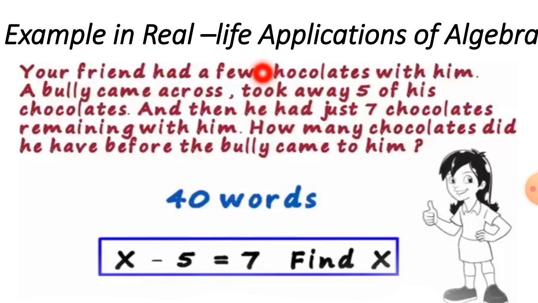X means few chocolates. We don't know what the few chocolates are. It can be 10, 15, 20. Since it is unknown, that's why we have put X. And took away 5 chocolates means that 5 chocolates have gone, so it is minus 5. And the remaining is 7 chocolates, which means plus 7. He is having 7 chocolates right now. So X minus 5 is equal to 7. So we have to find the X. You should solve it by yourself and see what answer comes.